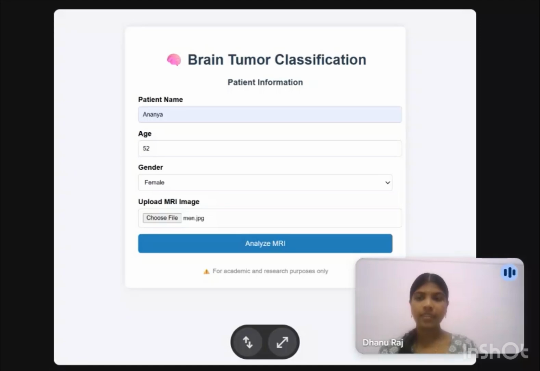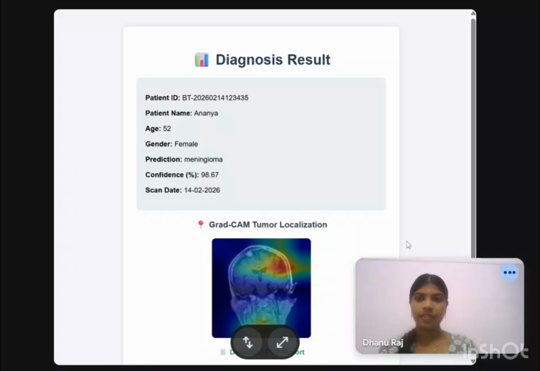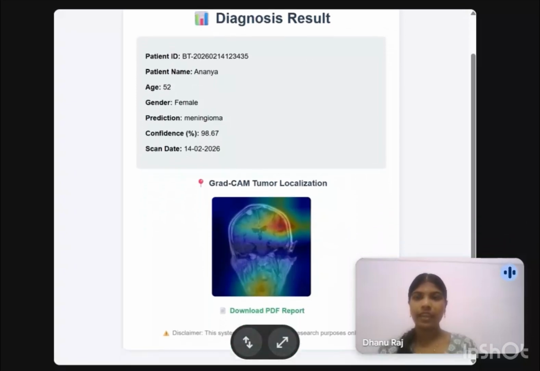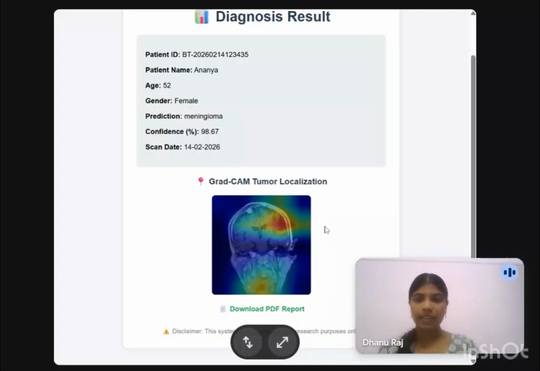It starts analyzing, and this is the result page. Here it gives a patient ID generated automatically, and it gives the patient name, age, gender, and it predicts meningioma with a confidence score of 98.67%, and it also includes the scan date, and this is the GradCam.